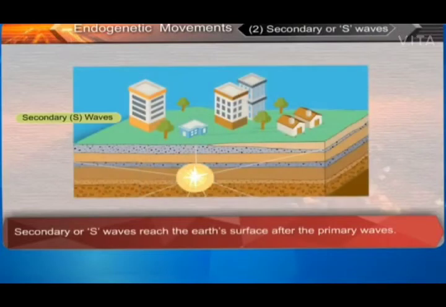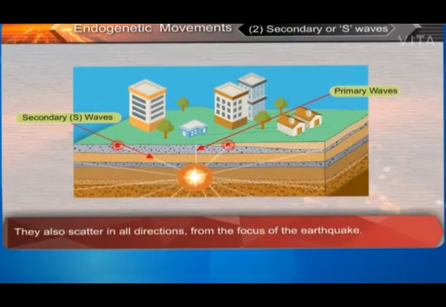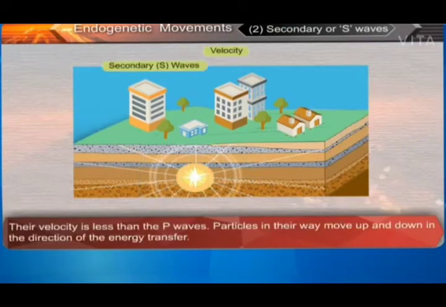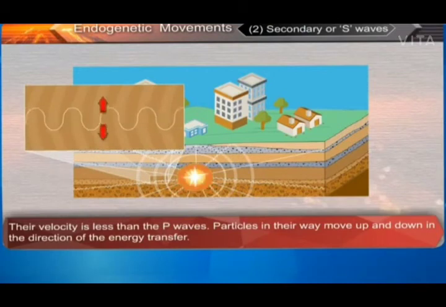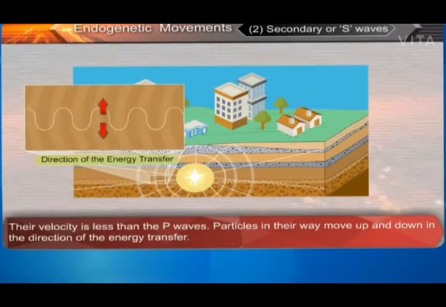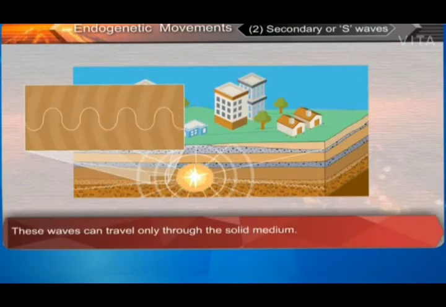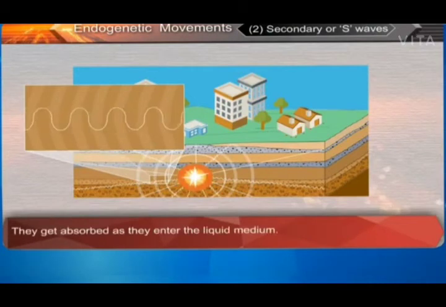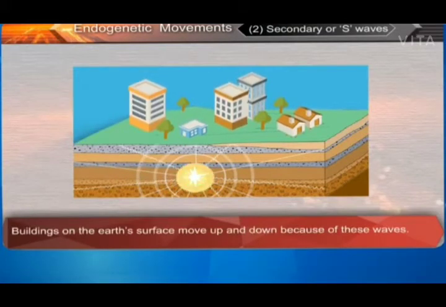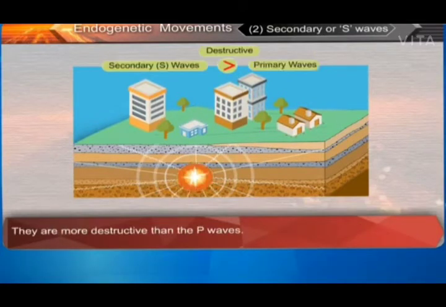2. Secondary or S waves. Secondary or S waves reach the Earth's surface after the primary waves. They also scatter in all directions from the focus of the earthquake. Their velocity is less than the P waves. Particles in their way move up and down, perpendicular to the direction of the energy transfer. These waves can travel only through the solid medium. They get absorbed as they enter the liquid medium. Buildings on the Earth's surface move up and down because of these waves. They are more destructive than the P waves.